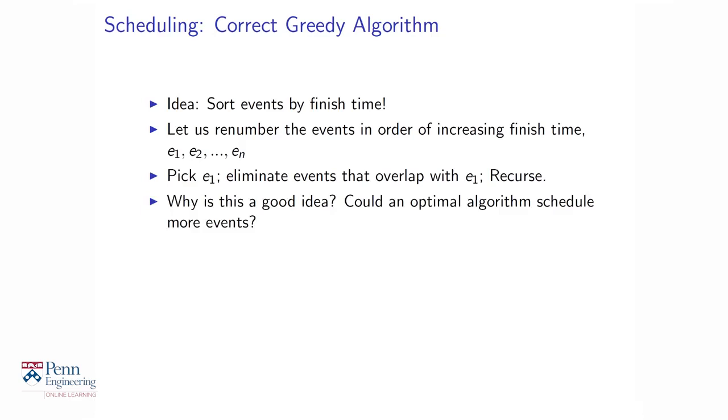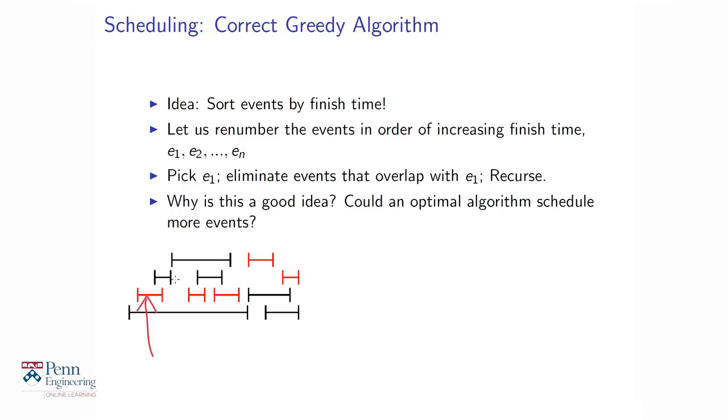So the question is, does this produce the optimum solution? Could there be an optimum algorithm, not this greedy algorithm, that schedules more events? Here is an example. The red events are the ones that are chosen by the greedy algorithm. You can see that the first red interval shown here is the one that finishes first. It finishes here before anything else. So it's the event that will be scheduled first.